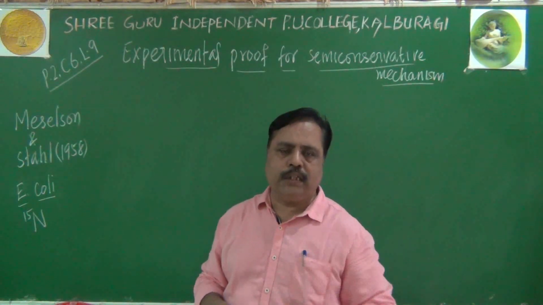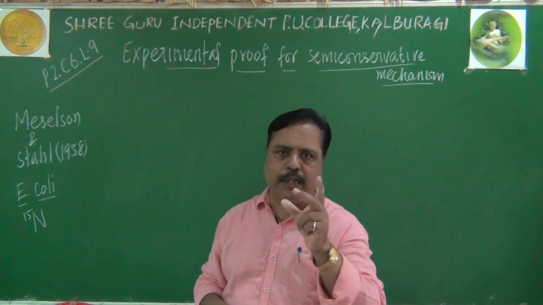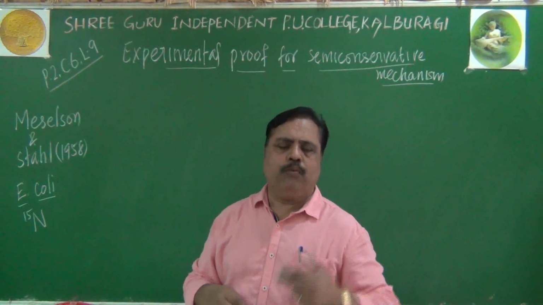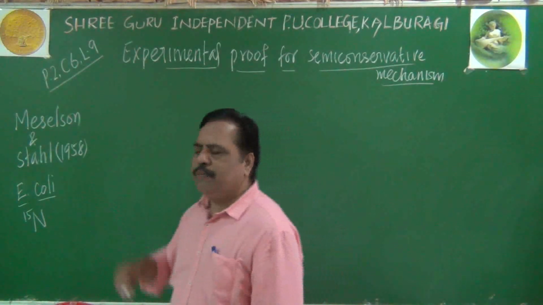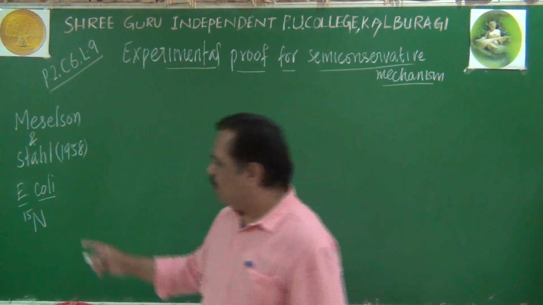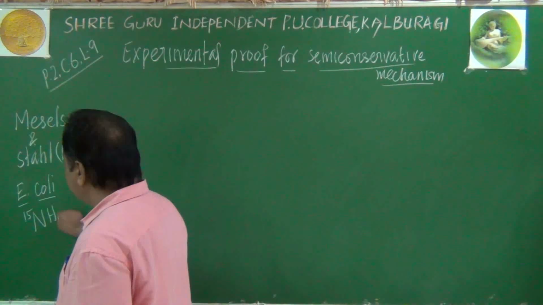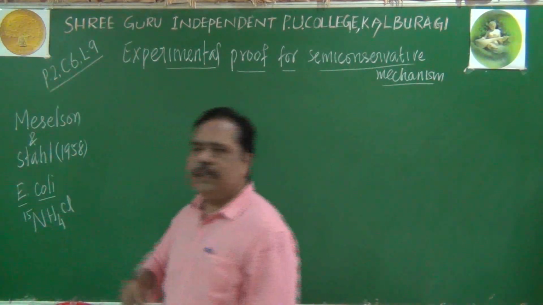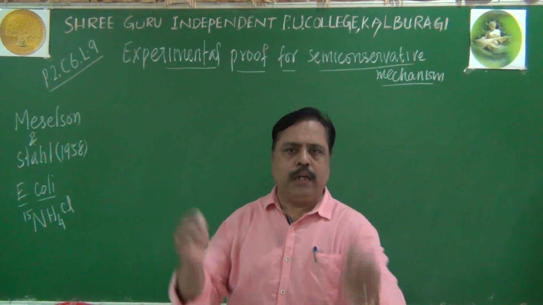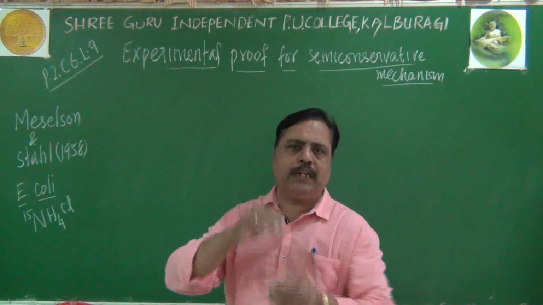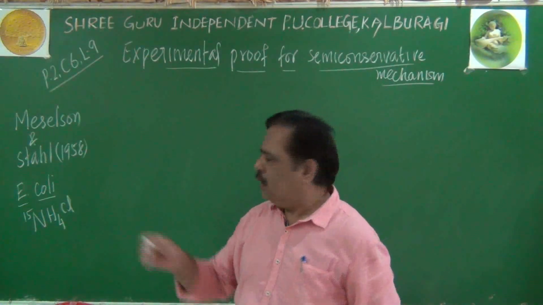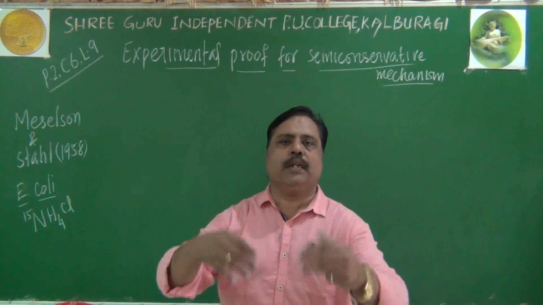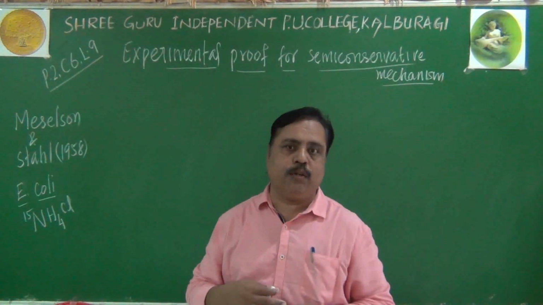I am not using the word radioisotope. It is not a radioactive isotope. It is a heavy isotope. What is it prepared with? They took ammonium chloride, NH4Cl, using this N15. Now in that medium, when bacteria are cultured, the bacteria will utilize that nitrogen and construct their nitrogenous bases.